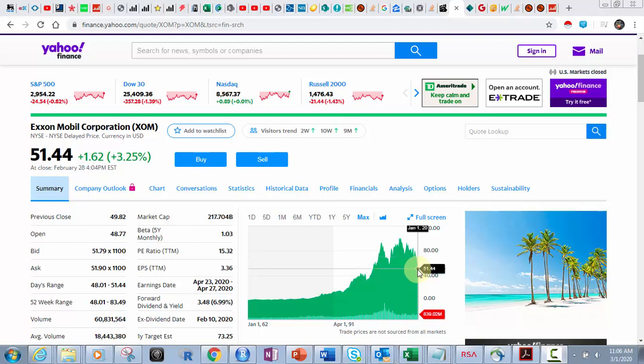Everybody's panicking. So if you look at this, Exxon Mobil is trading at the same price it did back in 2004 to 2005. Now that doesn't take into account dividends and things like that, but still, it's really been hit hard in the past week. So it's become a great buy, as you'll hear on TV. But is it really a great buy? And where's it going to go in the short term and longer term? So I'm going to show you how to do that in R.